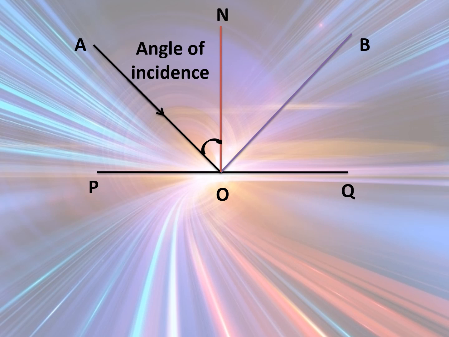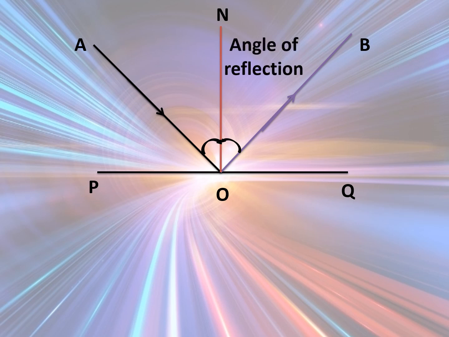Okay, similarly, where is my reflected ray? BO or OB is my reflected ray. Now the angle that the reflected ray is making with the normal, which is that area? This. Okay, so the angle that my reflected ray is making with the normal is called the angle of reflection. Okay, so I hope you have understood this.